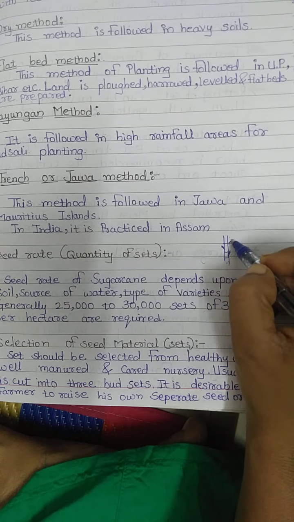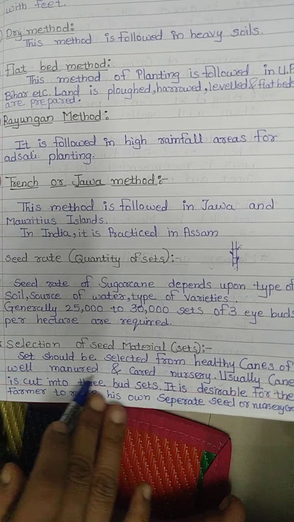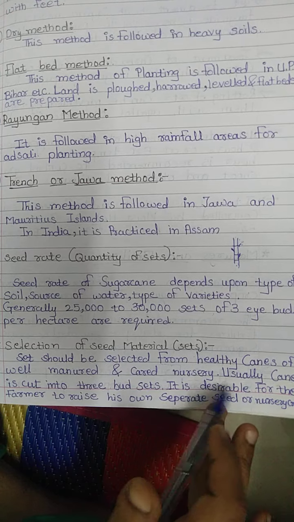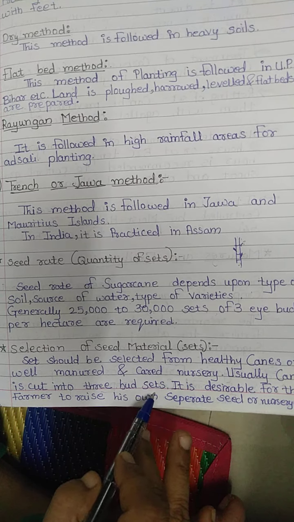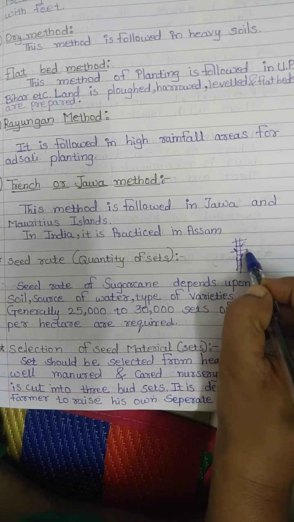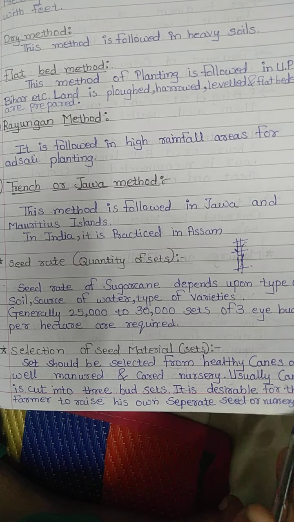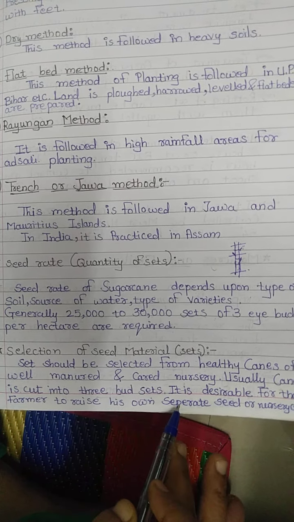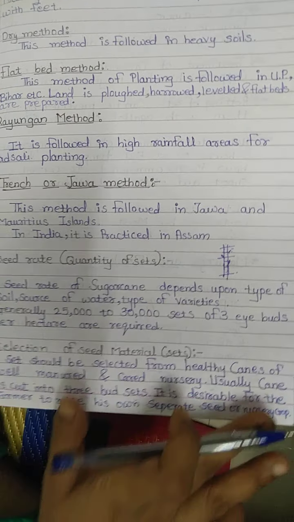Then selection of seed material or crop. Sets should be selected from healthy canes of well-manured and cared nursery. Usually, cane is cut into 3 bud sets. Here, if cane is there, then it is cut into 3 bud sets. It is desirable for the farmer to raise his own separate seed or nursery crop.